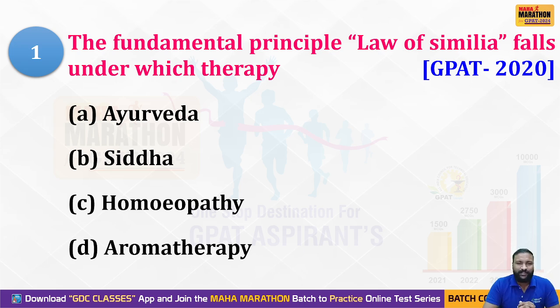If you know the answer, post it in the comment box. We'll see the right option, then go for the explanation.